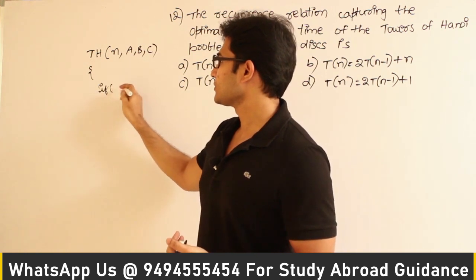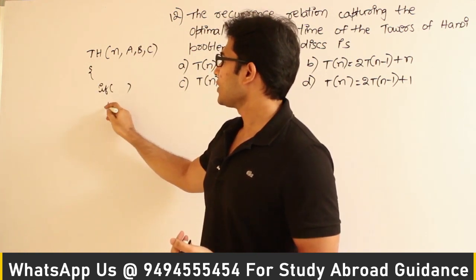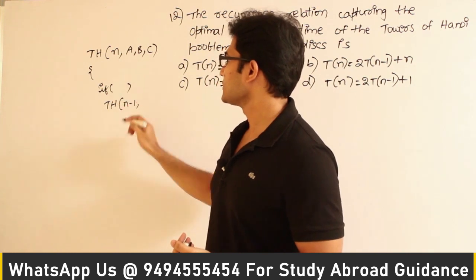We have an if condition testing the value of n, and we are moving n minus 1 disks.